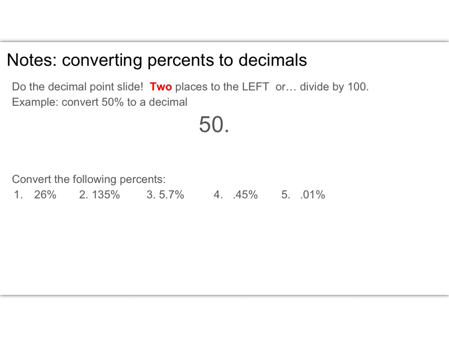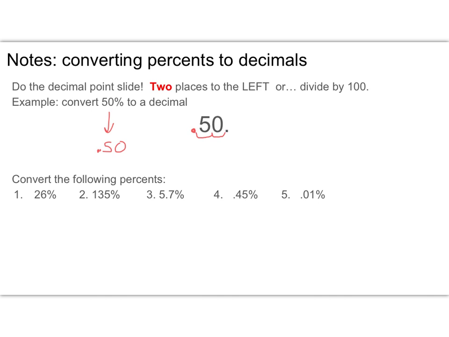Now we are converting from percents to decimals, and this one is probably the easiest one. So we're going to do something similar to the decimal point slide again, and when you're converting from percent to decimal, you slide the decimal 2 places to the left. So here's 50%. To write it as a decimal, I'm going to slide it 2 places to the left. So 50% is the same as 0.50.